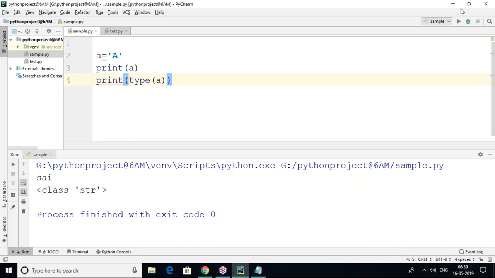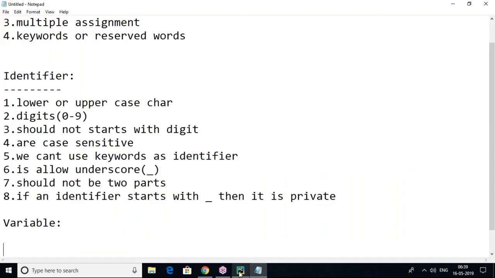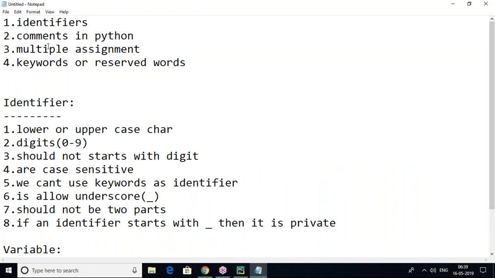There is no char data type in Python. So you can see this, even a single character is also written as a string. So this is what we can call a variable. And a variable is a named memory location. In this variable topic, we have something called multiple assignment.